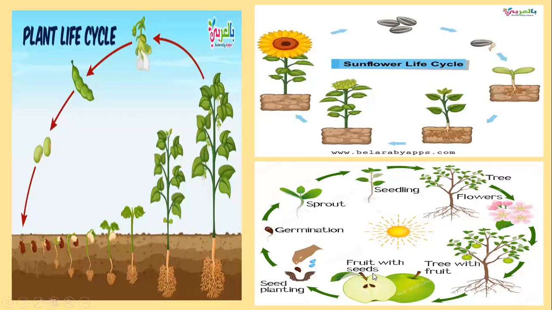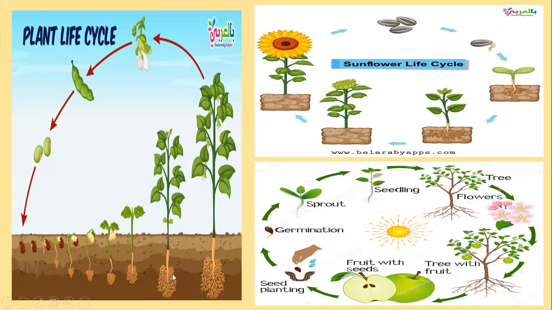Let's see the life cycle of a plant. Look, there is a small seed. It starts sprouting, germinating. The small first root comes, then the small plant is coming out. It comes out from the ground. It starts growing, becoming bigger. Look, then again here comes the flower. Look, all this process takes maybe months or maybe days, maybe some weeks. Different plants have different times of growing.